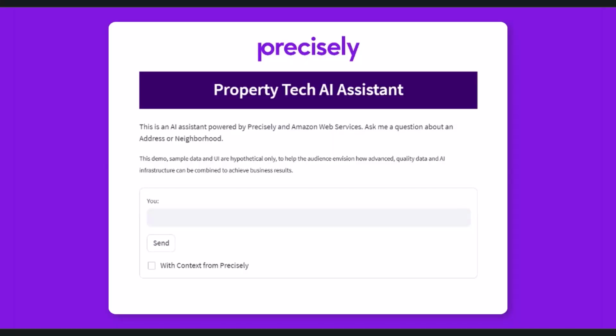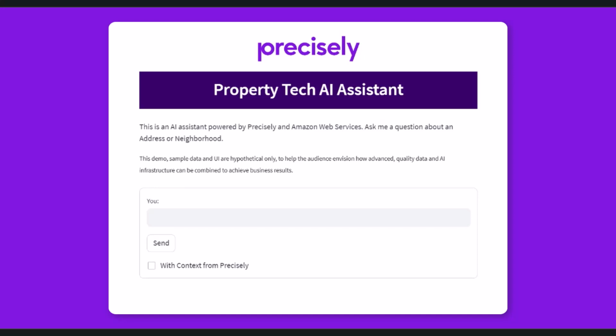Today, I'm going to show you a demo of a hypothetical property tech AI assistant. This is going to illustrate the impact that Precisely's data can bring to generative AI applications. We would like to acknowledge AWS, whose SageMaker Studio underpins this generative AI demo.